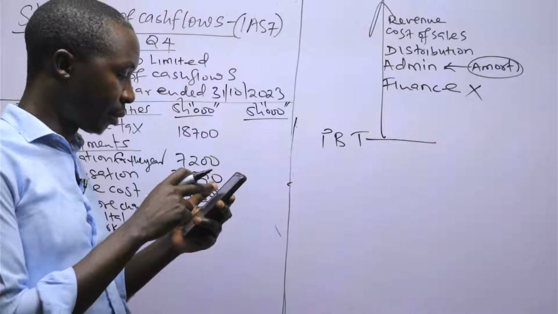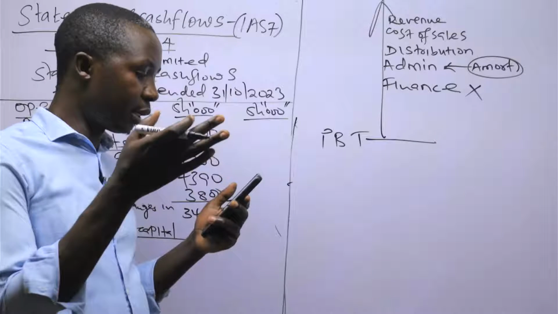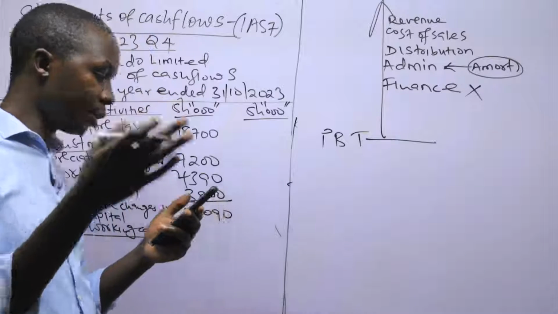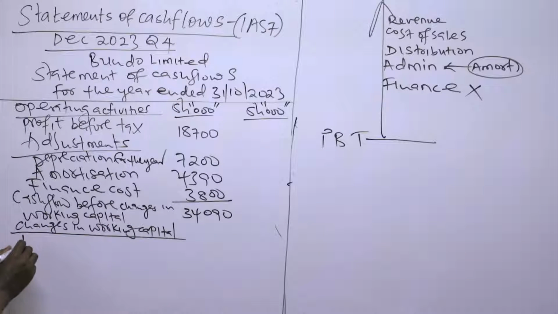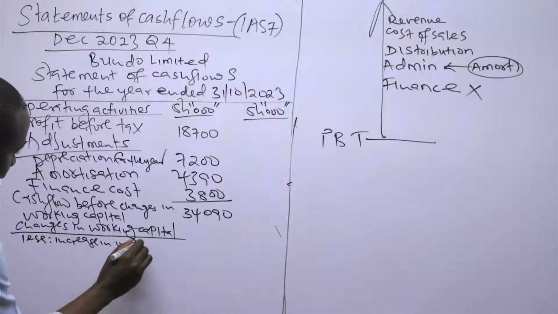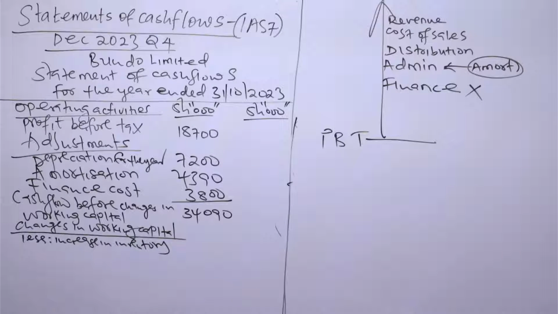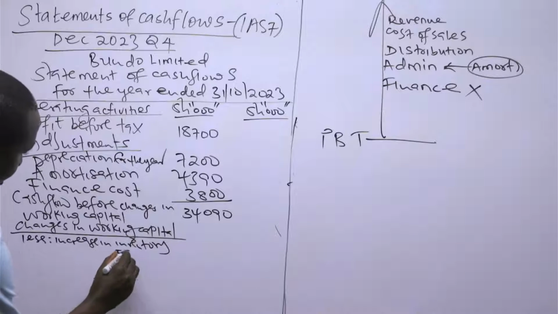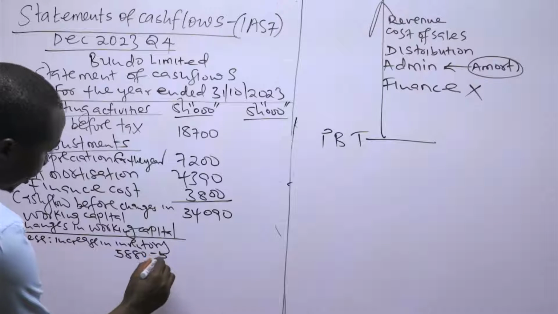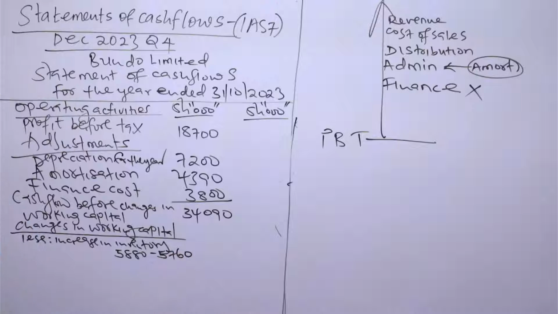So inventory, there was an increase from 5,760 to 5,880. So increase in inventory. So that one you raise because there is cash outflow. So the 5,880 minus 5,760, I will be able to determine that. So there's a cash outflow. There's money out.